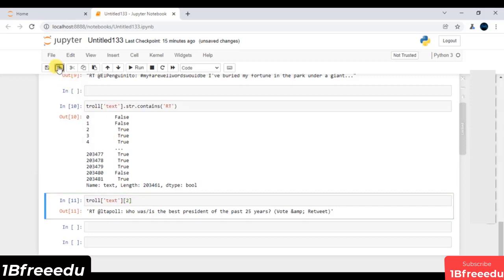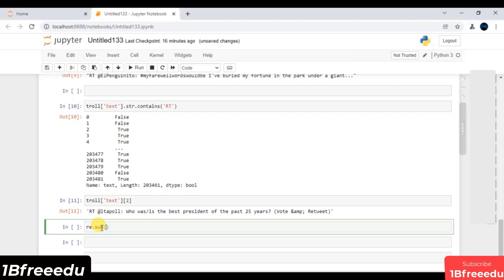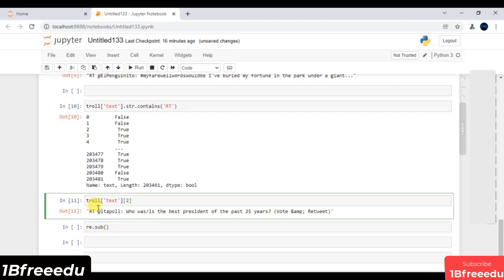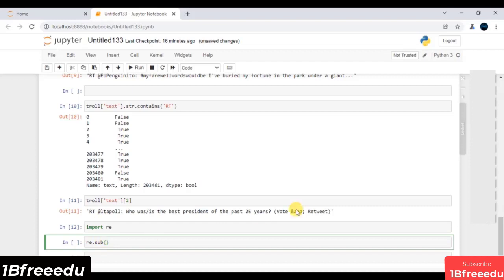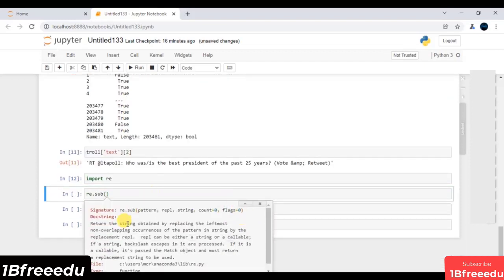Now, using the substitute function, we have to remove this retweet. So I will say re.sub. First, I have to import my regular expression module, so let me import re and execute. If I press shift plus tab here, that shows the signature, various parameters, and docstring. It is extremely straightforward. First I have to define some pattern, then wherever this pattern matches, replace it, and of course perform all this on top of any string data that we have.